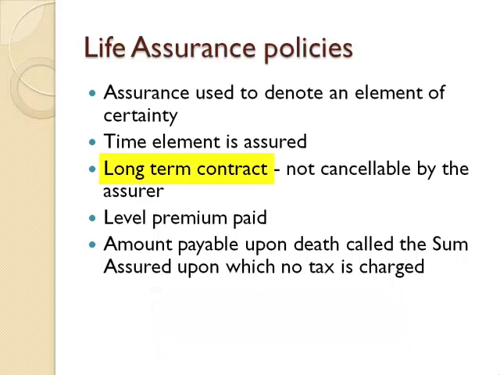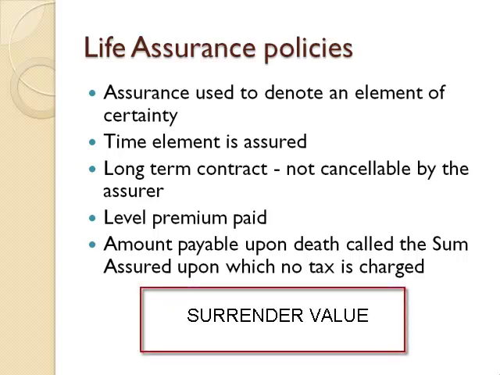Life assurance policies are long-term contracts, which means that terms and conditions will be stipulated at a certain date for a number of years in the future. For this reason, an insurer is not allowed to cancel the policy unless, of course, there is something material. On the other hand, the insured, or rather the assured, is allowed to surrender the policy, in which case only a portion of the premium will be returned.